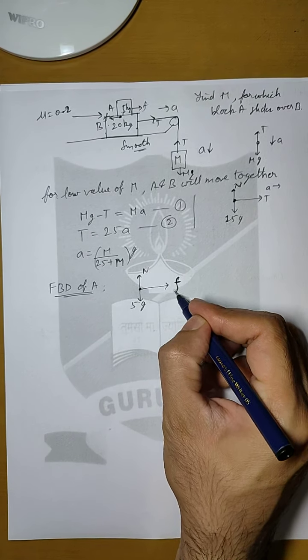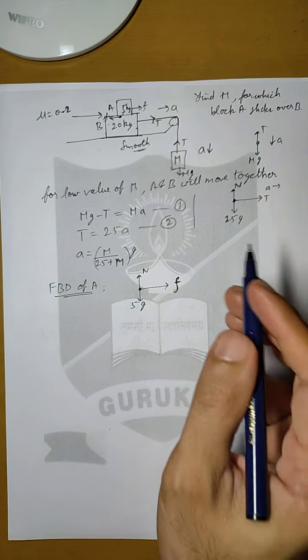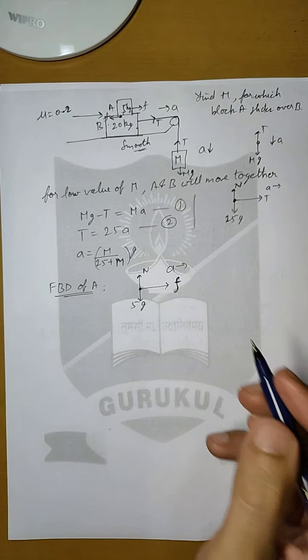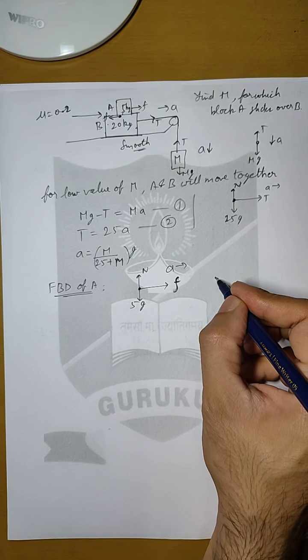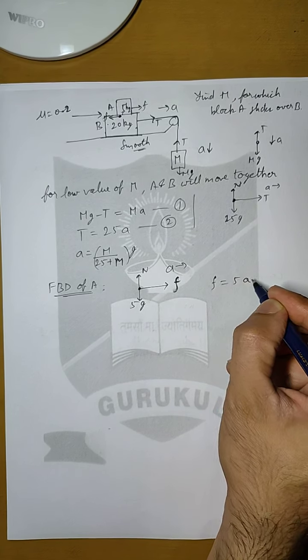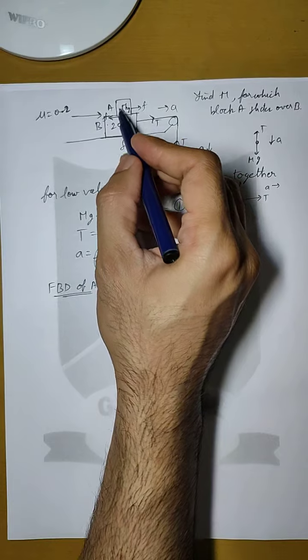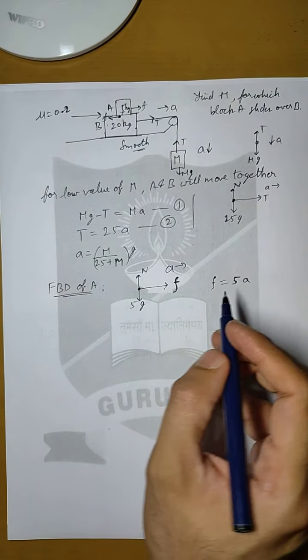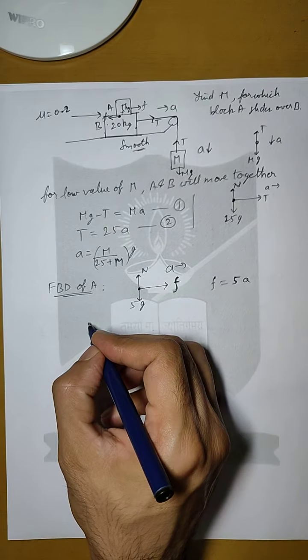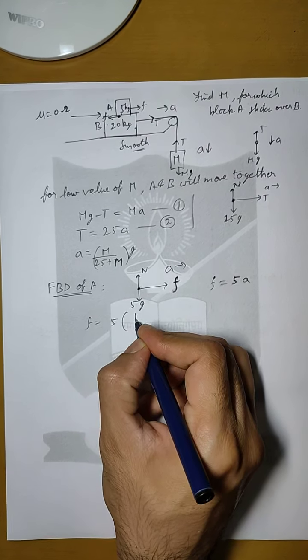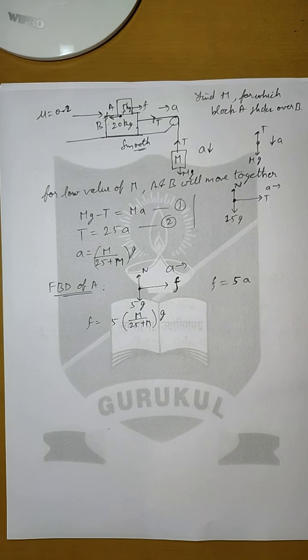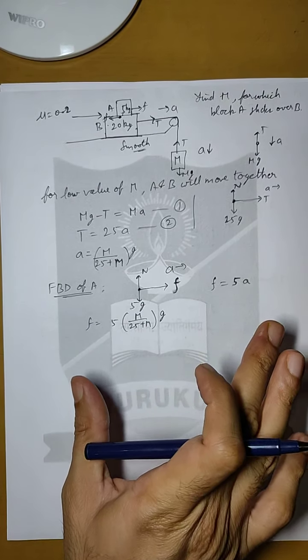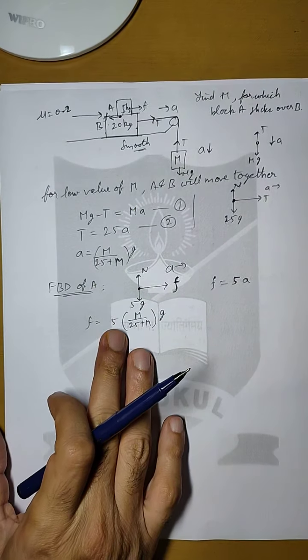So in the free body diagram we will mark this force, and the body starts sliding in this direction. So from here we can say that the force that is applied on block A, F, will be equal to 5a because the mass of it is 5. If we put the value of a from here, then F will be equal to 5 m upon 25 plus m into g. What we have done till now is for when blocks A and B are moving together.